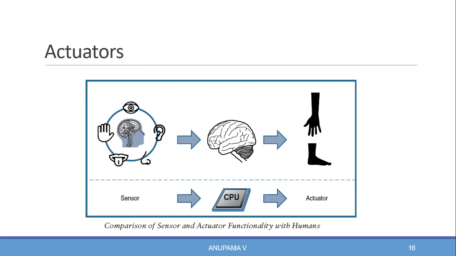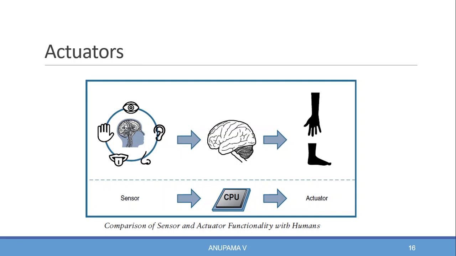Similarly, IoT sensors are devices that sense and measure physical world signals, and their measurements are converted into electrical signals and sent to the microprocessor or microcontroller for processing.